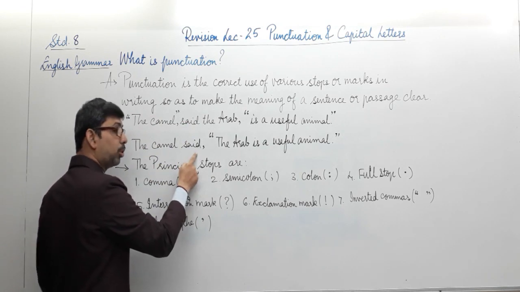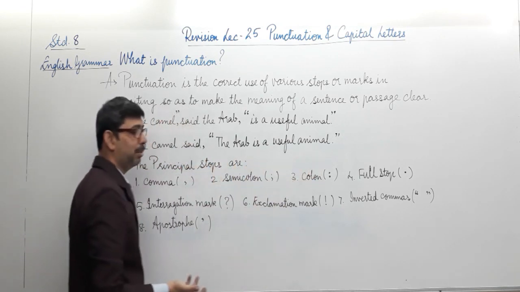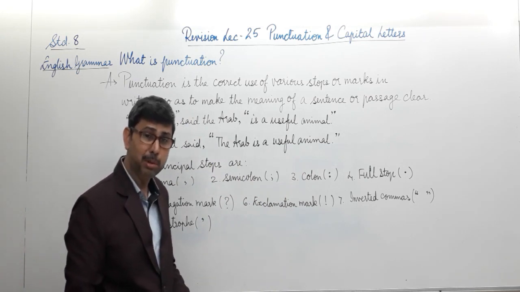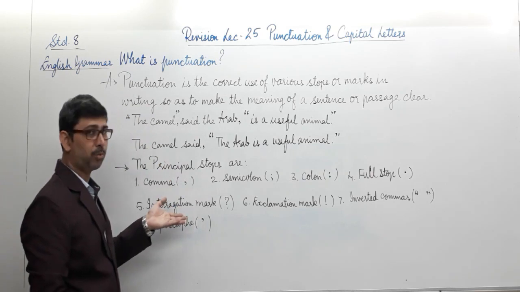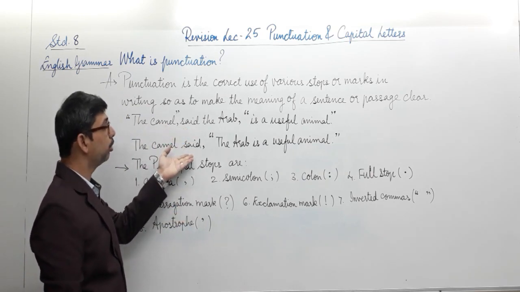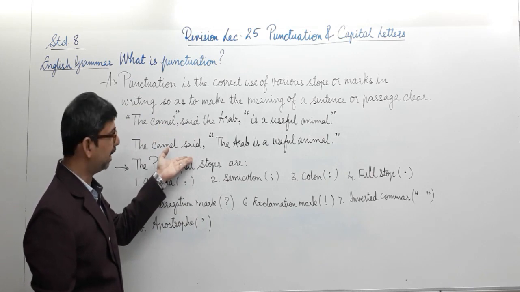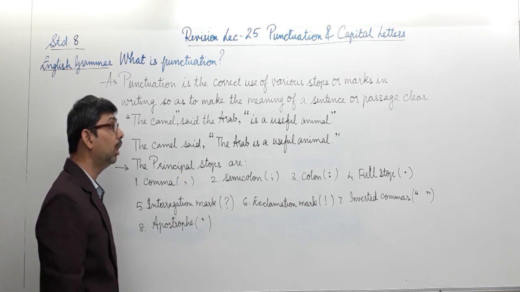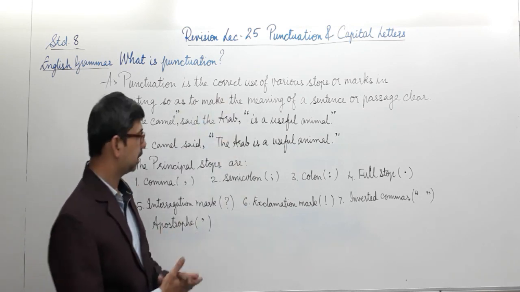The camel said, so here the camel is saying, what is the camel saying? The Arab is a useful animal. Is really an Arab a useful animal? No, Arab is not the useful animal. And we didn't mean to say this, we mean to say the first one, but due to the incorrect use of punctuation marks, we have messed up the meaning of the statement. Therefore, it's very important to learn about the correct use of the various stops or marks.